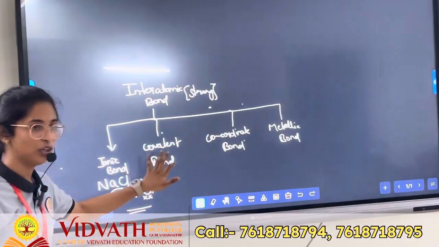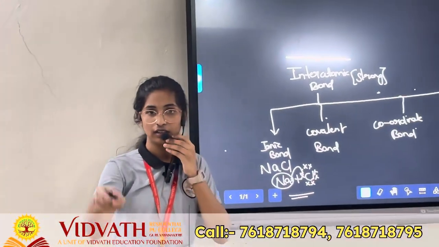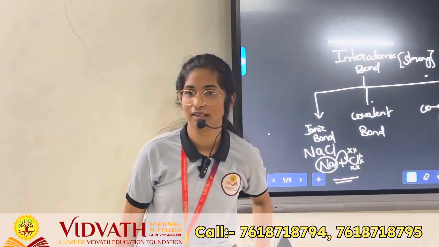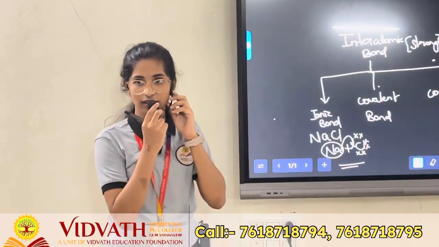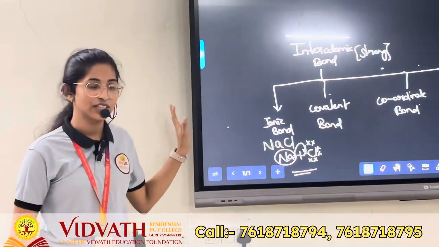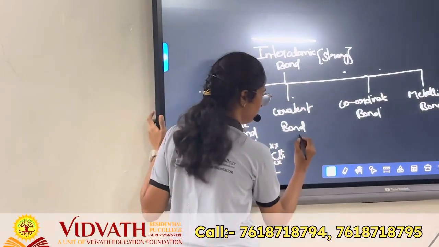Can anyone define what you mean by covalent bond? Example? Good. Covalent bond means sharing of electrons between one atom and the other atom. For example, oxygen, O2.